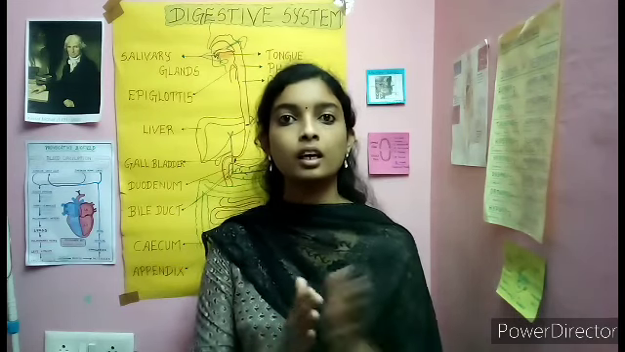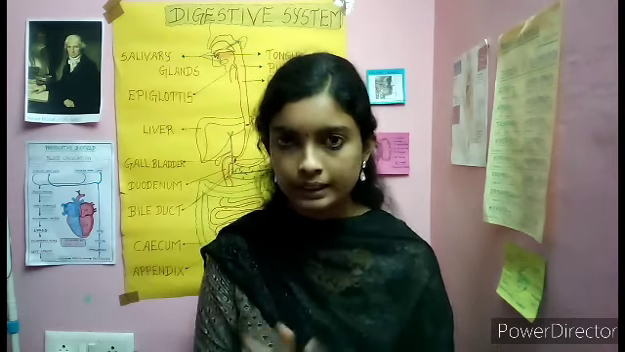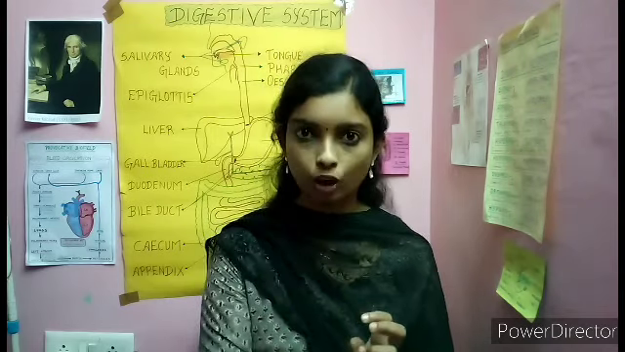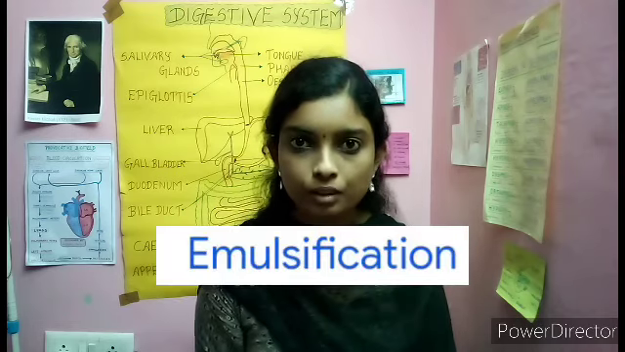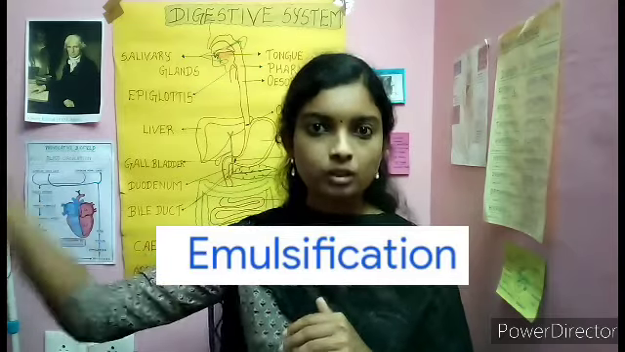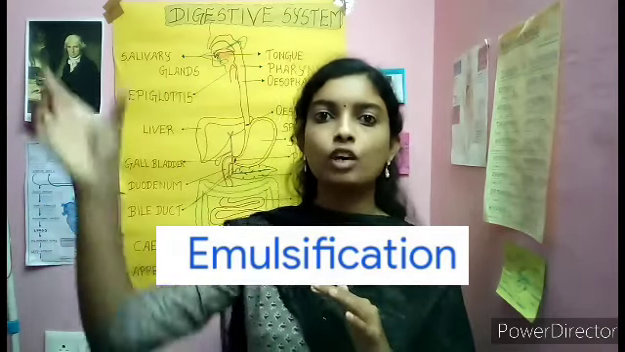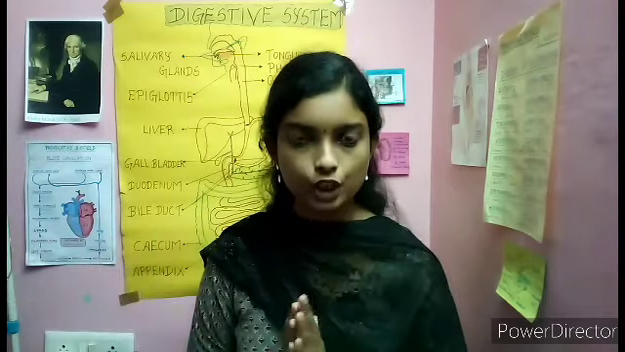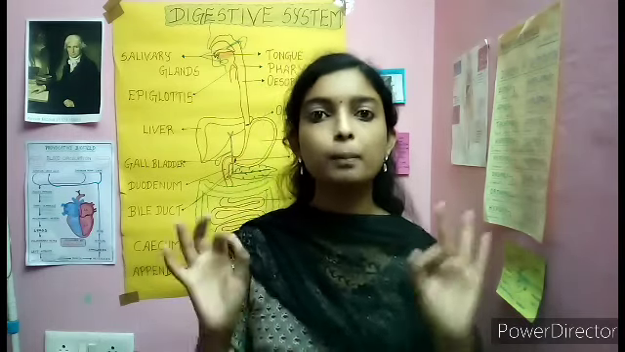Okay. Next, in the intestine, major digestion of the fat occurs with the help of bile juice. Okay, bile juice contains bile salts. It plays a major role in the emulsification. What is emulsification? Simple, breakdown of large fat globules into small fat globules. That process of breaking down large fat globules into small fat globules is called emulsification. That emulsification occurs by the bile salts present in the bile juice.